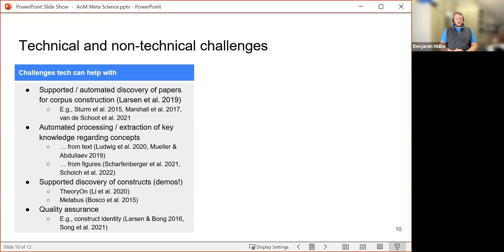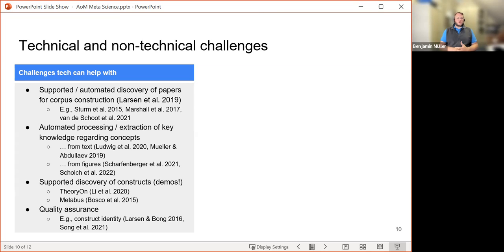The second item is automated processing and extraction of knowledge. That's a big part of what DiskNet is doing for you. We're discovering most of that information currently from text, but we're also working on the discovery and extraction of that knowledge based on the figures that are in the paper. There is a supported discovery of constructs and then really working with those constructs. That's what the second part of the first session today will be focusing on, with the theory on and metabus contributions that Kai and Frank will be sharing with you.